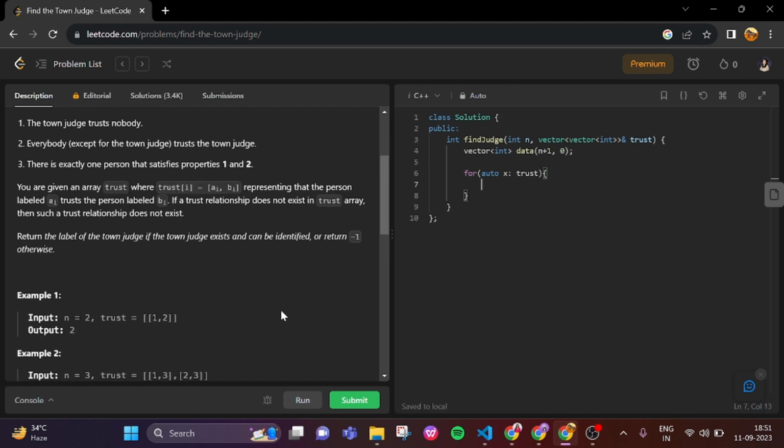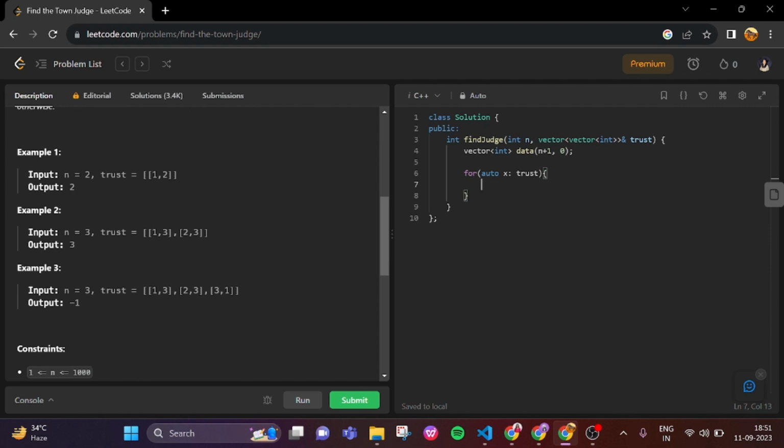We will try to increase the second element because it is being trusted by someone, and we will decrease the value for the first one, as that person trusts somebody. So for this one we put -1, and for the one somebody trusts, we will do +1.